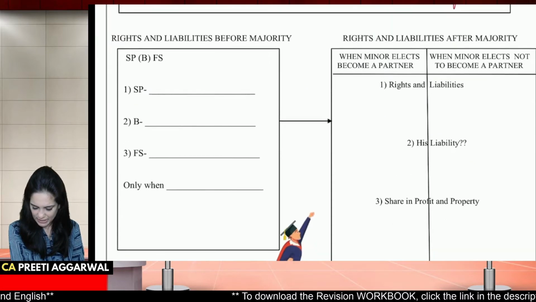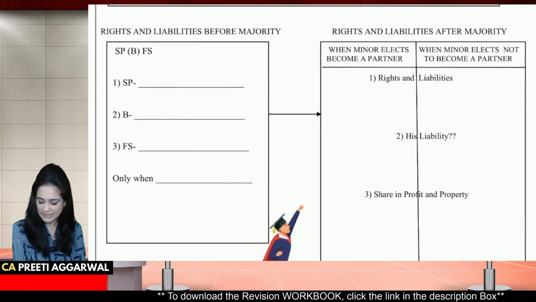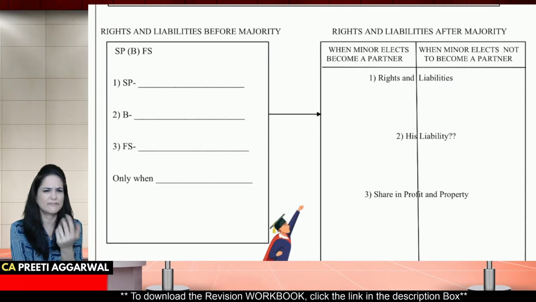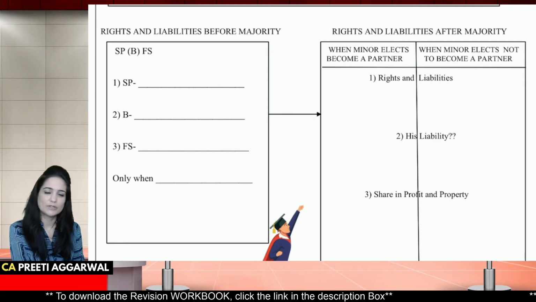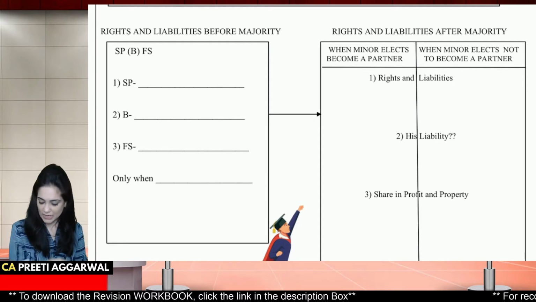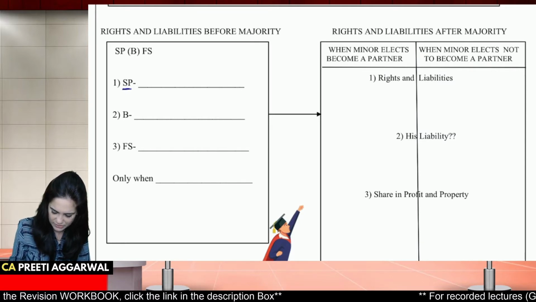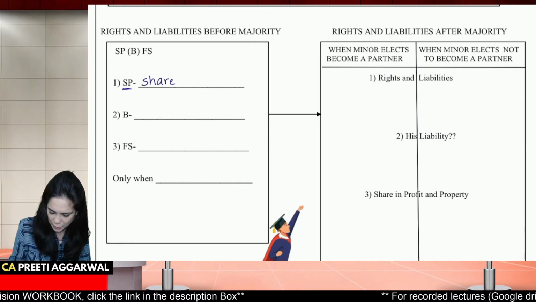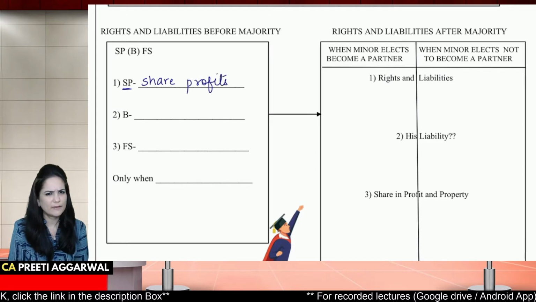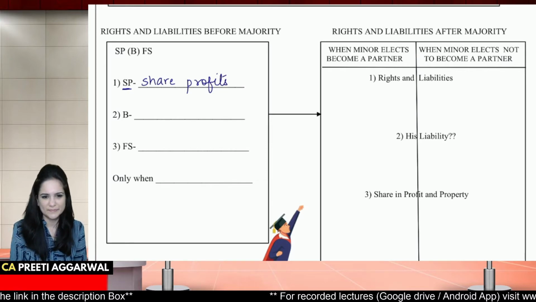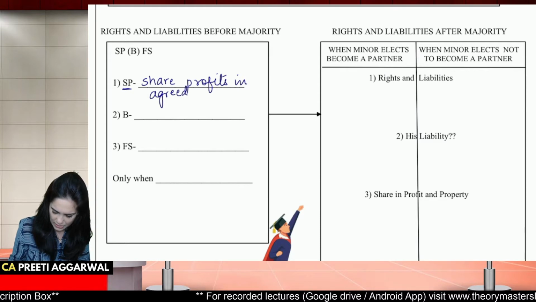Next, we have the rights, the liabilities of minor before maturity. Now, let's say that we have admitted a minor partner for the benefits of the firm. So, what are his rights and what are his liabilities? Okay. Now let us talk about his rights. He has a share in profit, yes. He can share profits. This is one of the rights. He can share profits. In what ratio? Agreed ratio. Okay, he can share profits in agreed ratio.